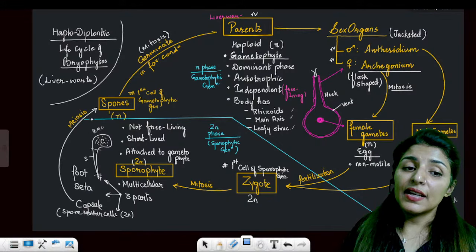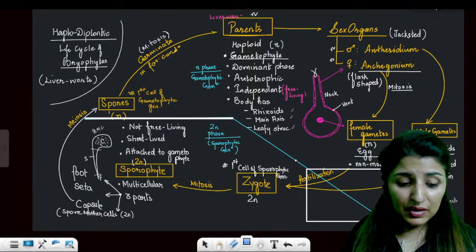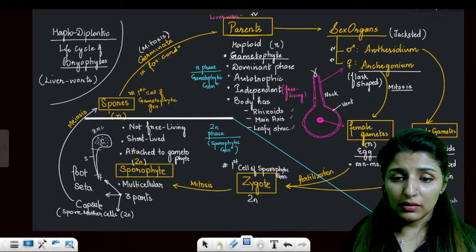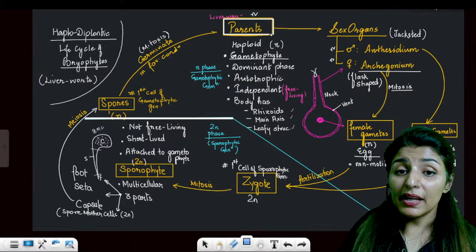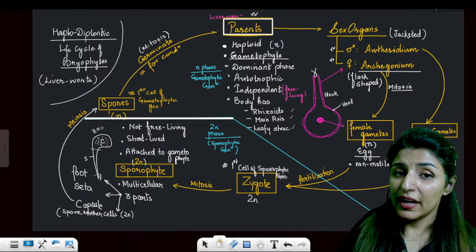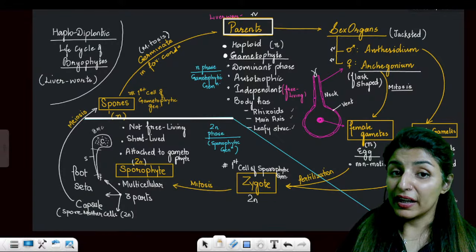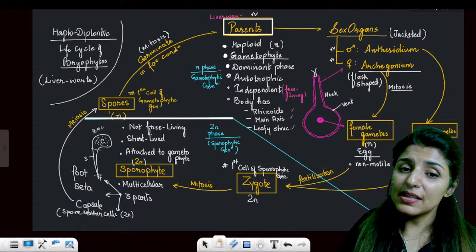Now, this is the life cycle. See here. First of all, we see here that the main body, the parents, are haploid in nature. The parent body is haploid. Haploid is also known as gametophyte. So the dominant phase is haploid.